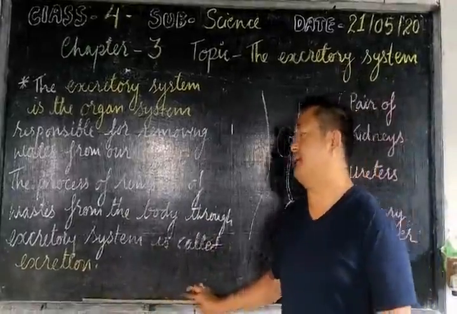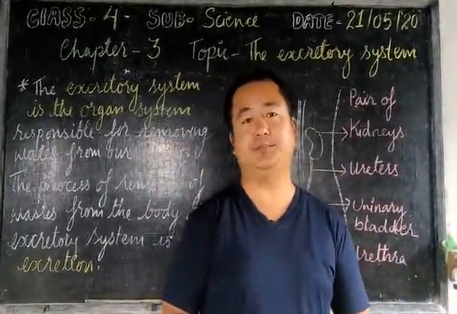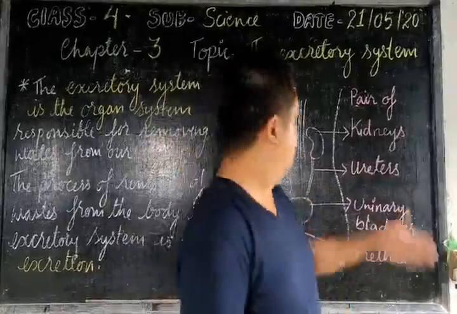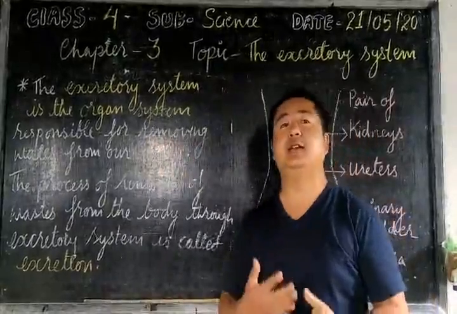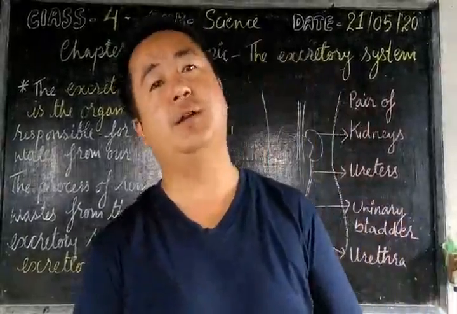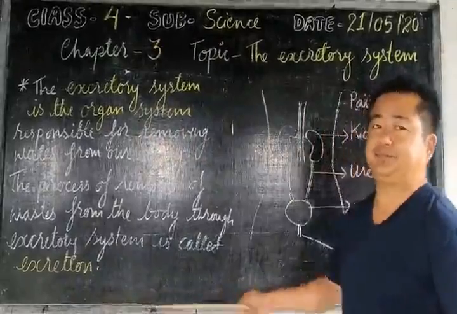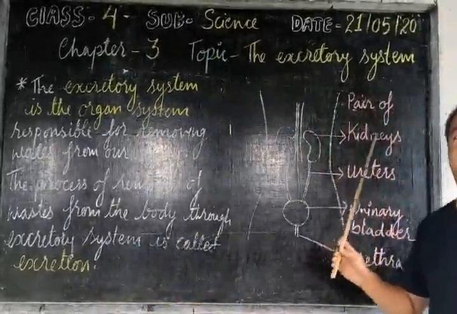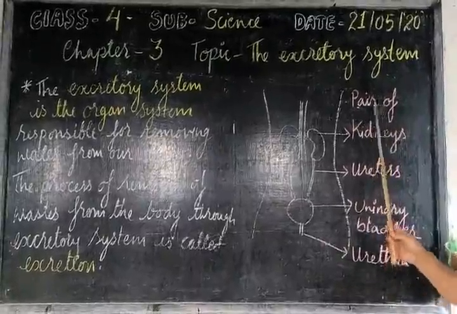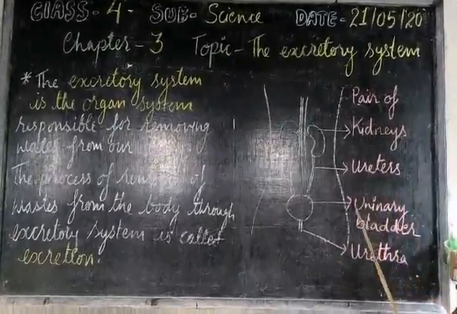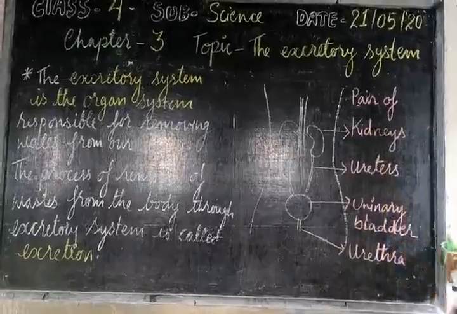There are mainly four organs responsible for excretion. Let's see their functions: the pair of kidneys, pair of ureters, urinary bladder, and urethra.